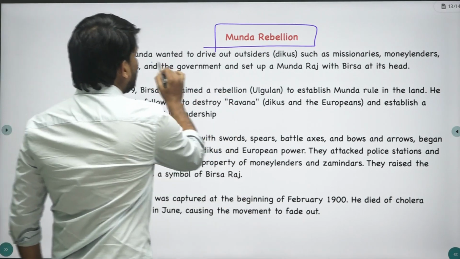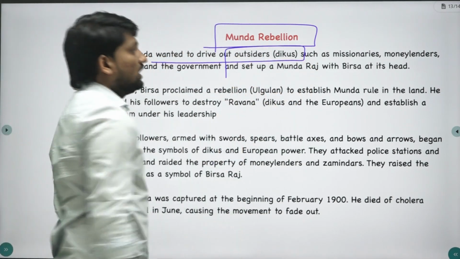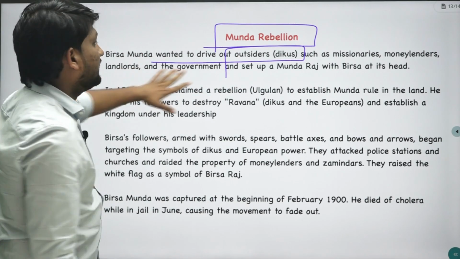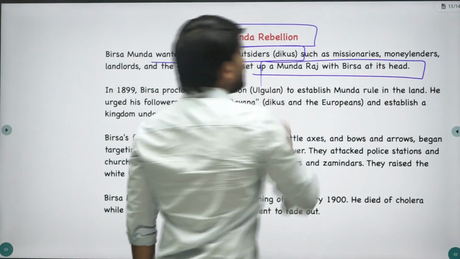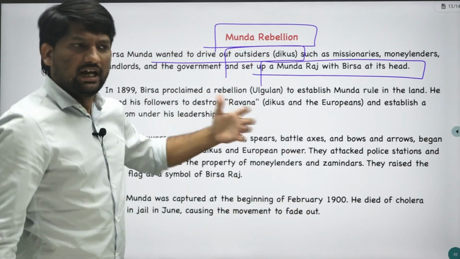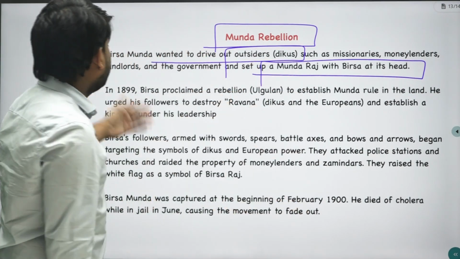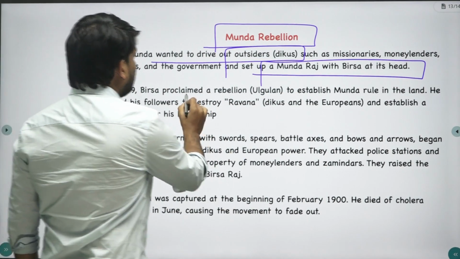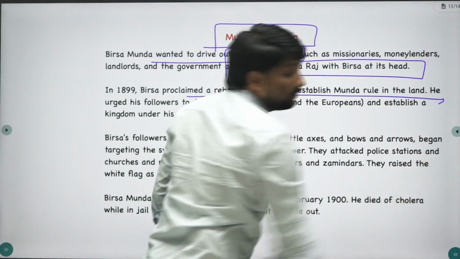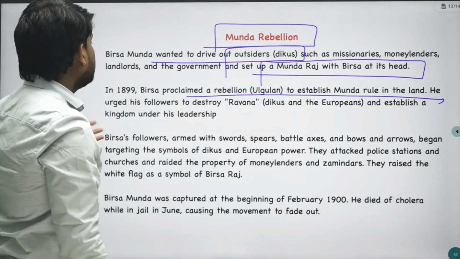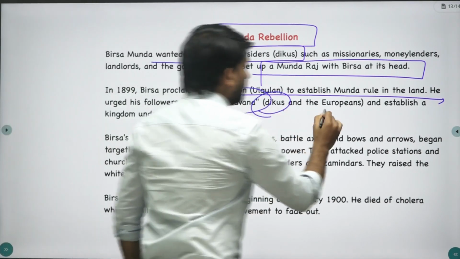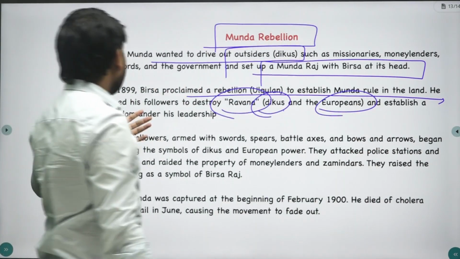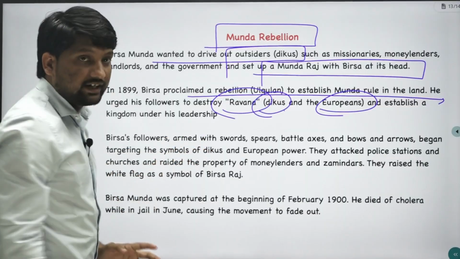So he wanted to drive out outsiders or Dikus such as moneylenders, landlords and the government, and set up the Munda Raj with Birsa Munda at its head. Munda Raj means tribal authority. In 1899, Birsa proclaimed a rebellion to establish Munda rule in the land. He urged his followers to destroy Ravana. Ravana means Dikus plus Europeans, and to establish a kingdom under his leadership.